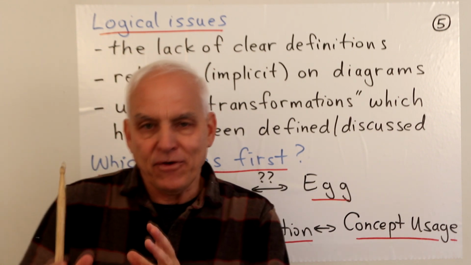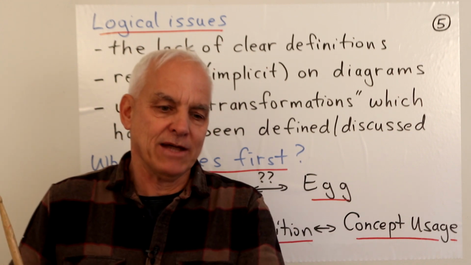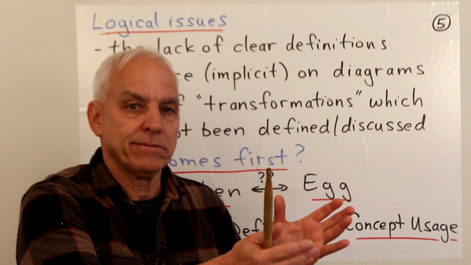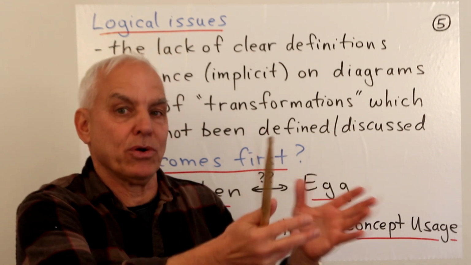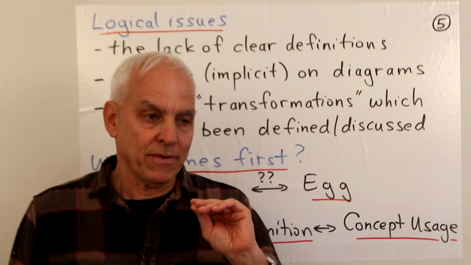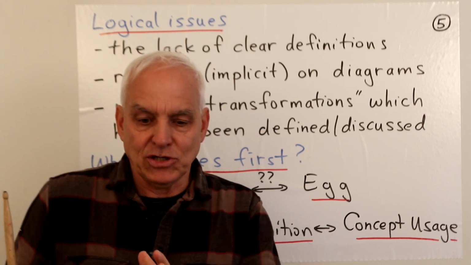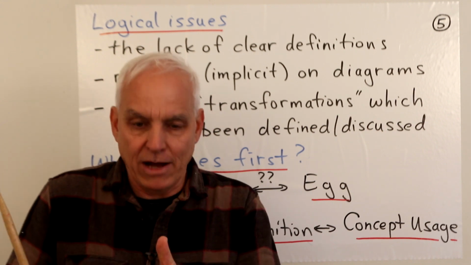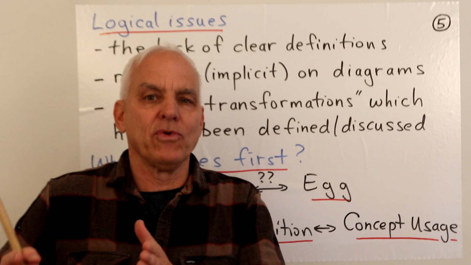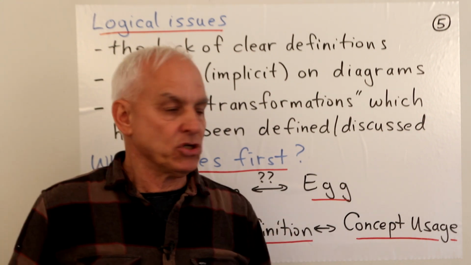That's a different issue from how successful is what he's done in providing a framework for modern abstract, pure geometry. That's a really important issue that we need to talk about. So without wanting to criticize Euclid too much, I do still want to point out that there are logical issues here that are preventing Euclid really from being a proper foundation for modern pure geometry.